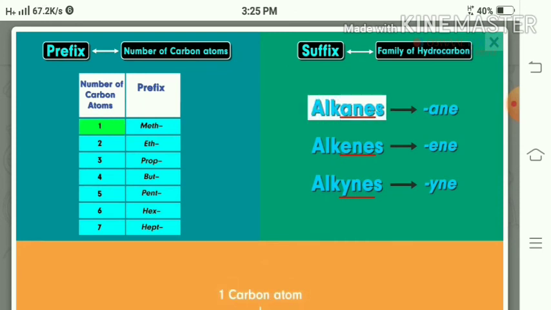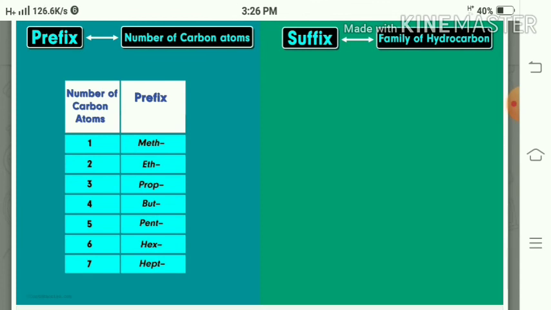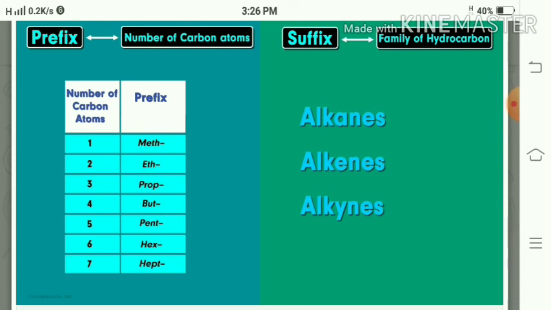If there is one carbon atom in the alkane, we take meth, and after that we add ANE, so the name of the compound will be methane. Suppose we consider 2 carbon atoms, then the prefix will be eth, and if it is from the alkane family, we write ethane, because eth and ANE.